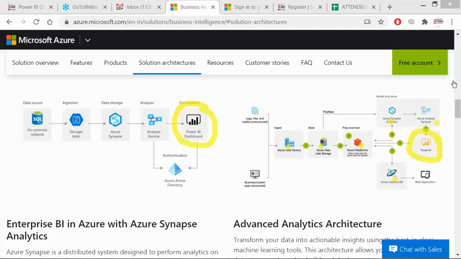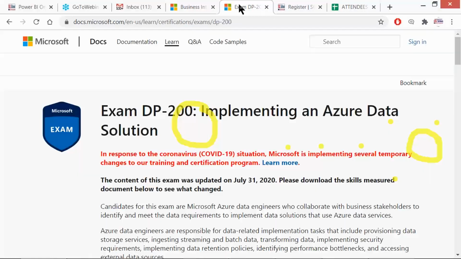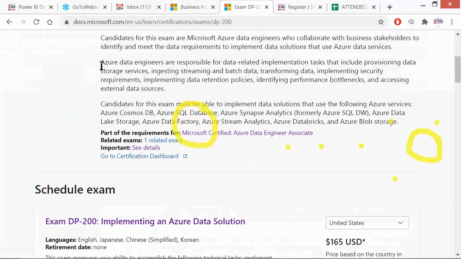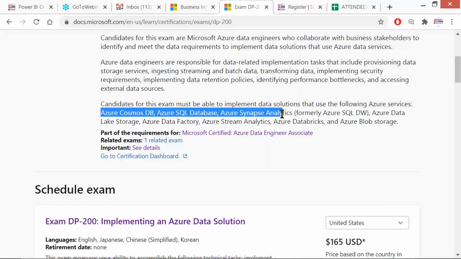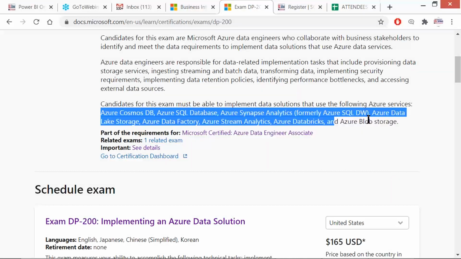Now, what are these new technical terms again? Data Factory, Data Lake, Databricks, Cosmos, Synapse, all these are a part of Azure Data Engineer. Here it is. The Cosmos, SQL database, Synapse, Data Lake, Data Factory, everything.